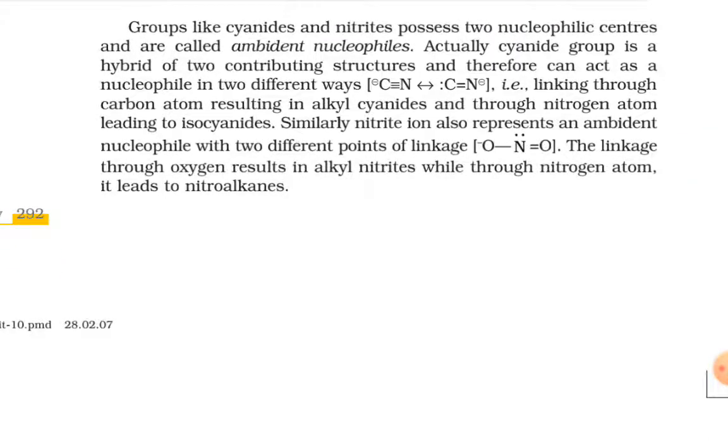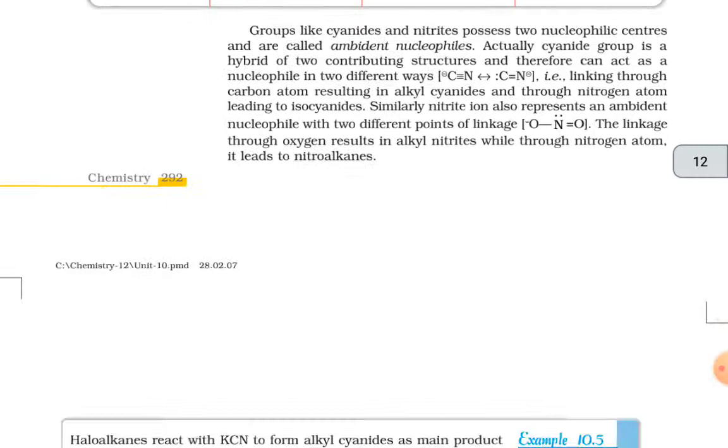Similarly, the nitrite ion also represents an ambident nucleophile with two different points of linkage. O=N-O minus: the linkage through oxygen results in alkyl nitrites, while through the nitrogen atom it leads to nitroalkanes.